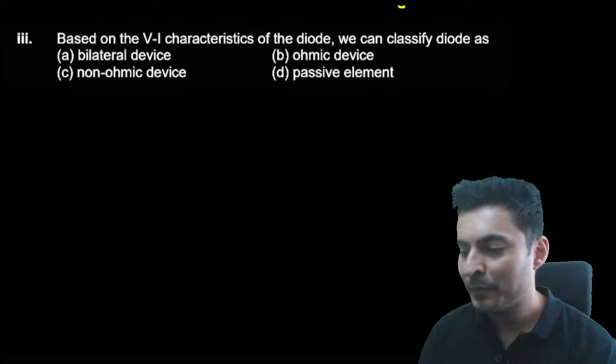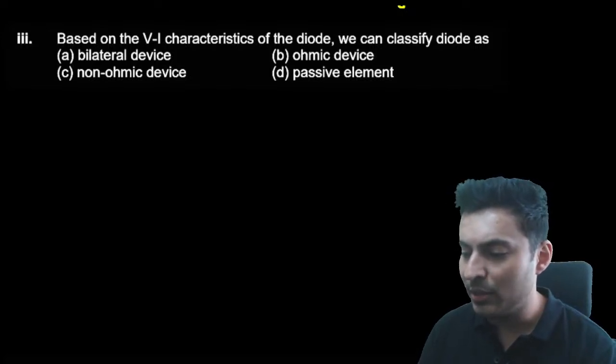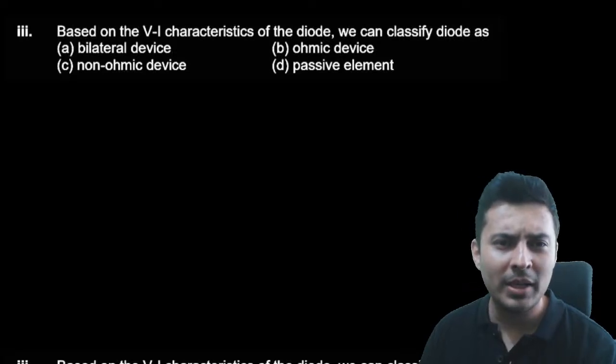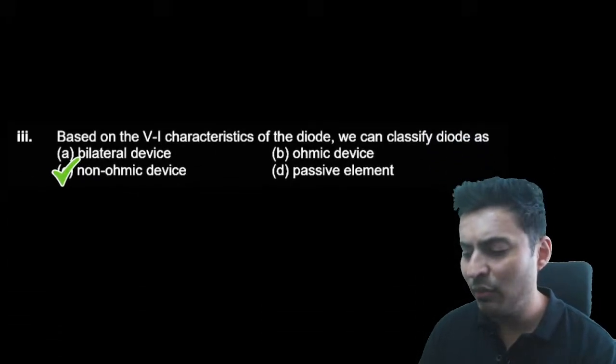So please don't. Based on the VI characteristics of the diode, we can classify diode as a bilateral, ohmic, non-ohmic, passive element. Yes, C for Captain Shreyas.